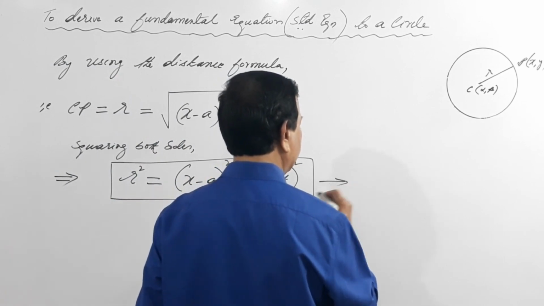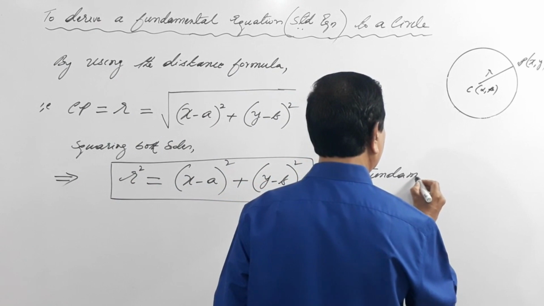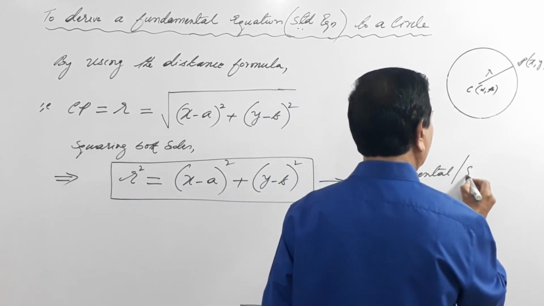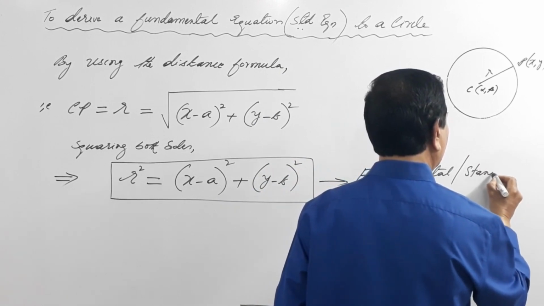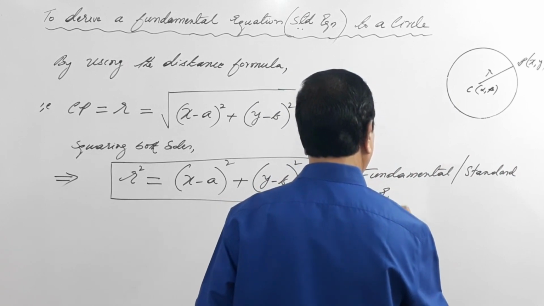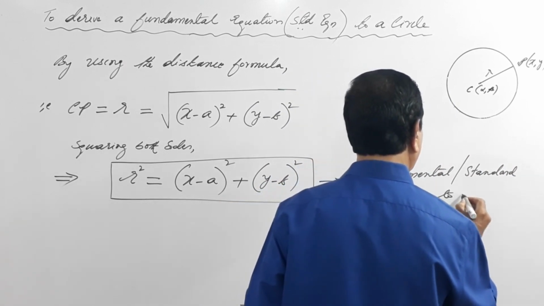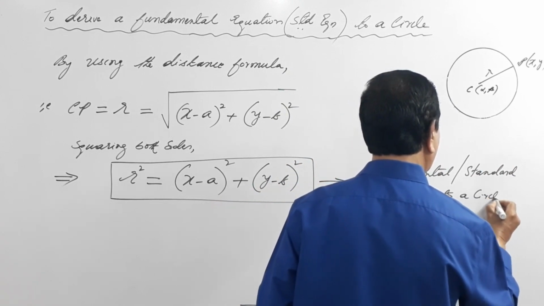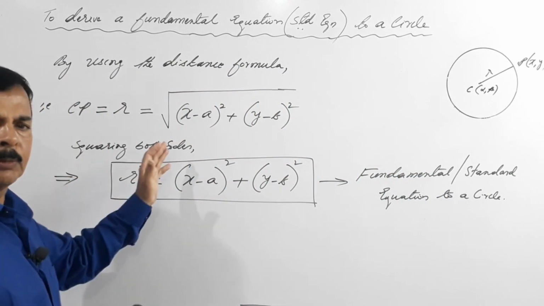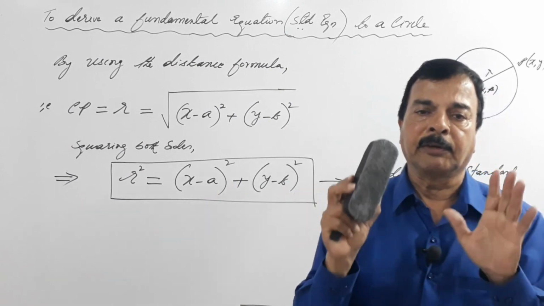What is this? This is the fundamental or standard equation to a circle, right? So it is very simple, very easy to remember and very easy to derive in the event you forget.